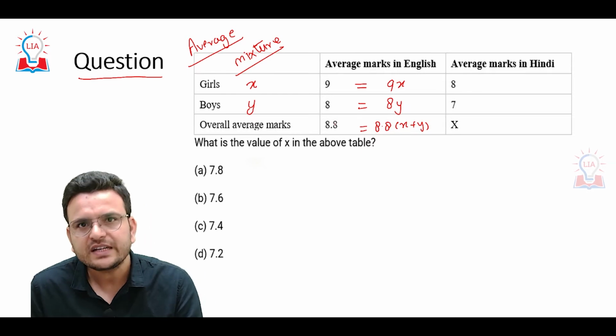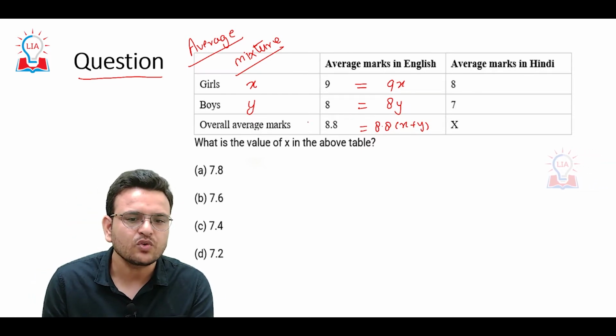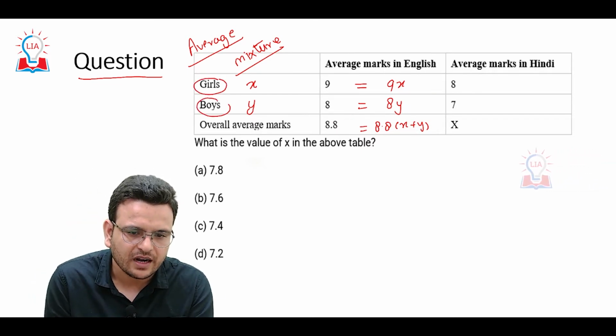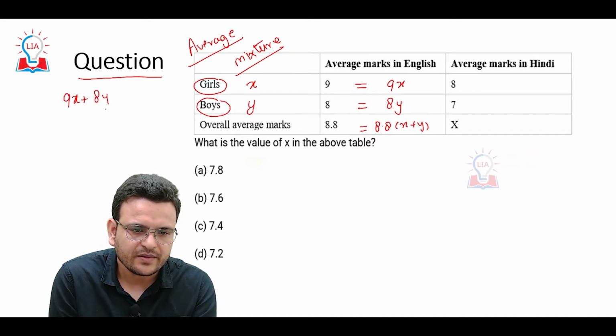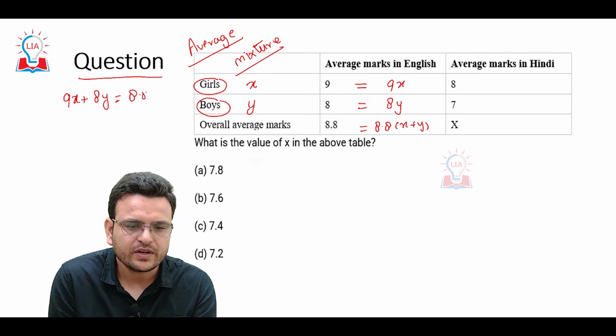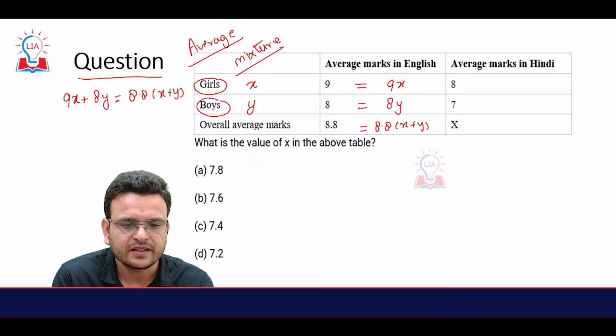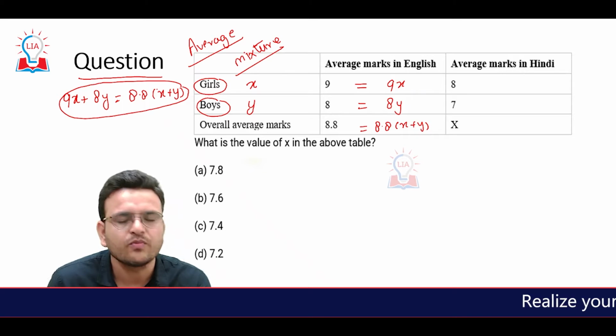In this way we can get the ratio of boys and girls.